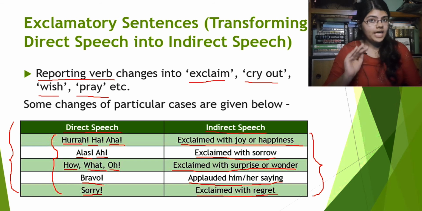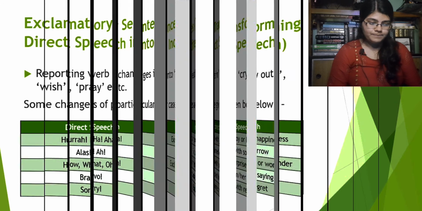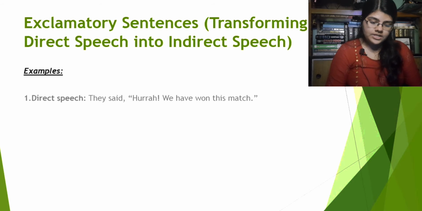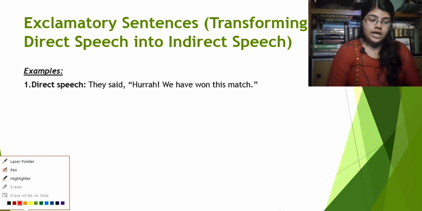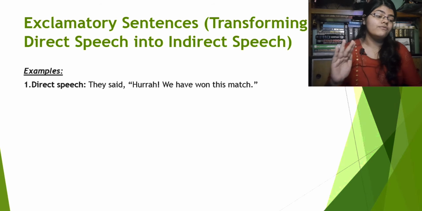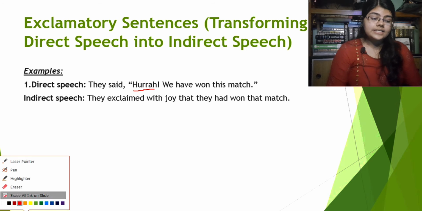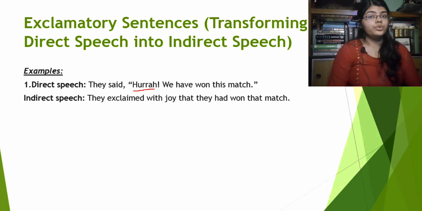Now we will see some examples. Examples. First one, direct speech. They said, hurrah, we have won this match. So we can say that the reported speech begins with hurrah. So this is an exclamatory sentence, right? Now what will be the indirect speech for this? Indirect speech: They exclaimed with joy that they had won that match.